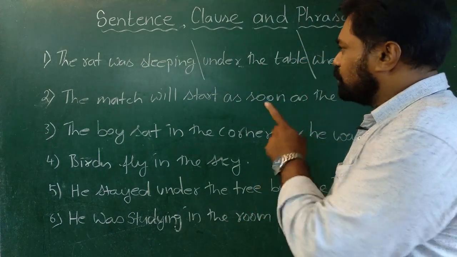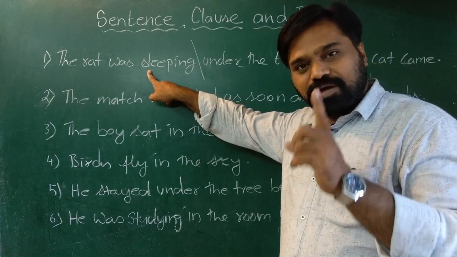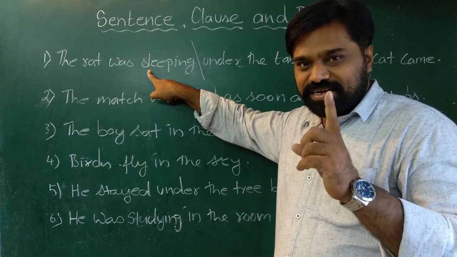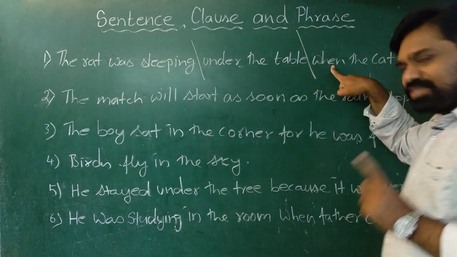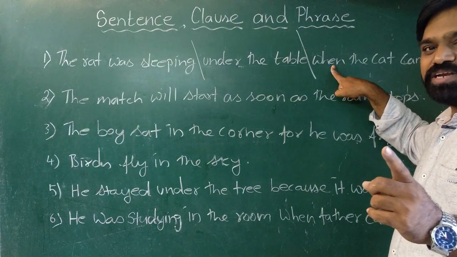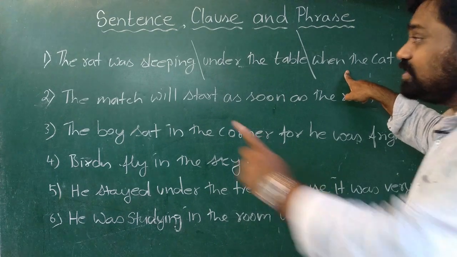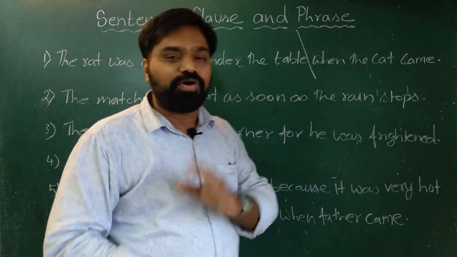Out of those two clauses, the first clause is the main clause because it gives complete meaning and it can stand alone on its own. Whereas the second one, this clause, is a subordinate clause because it doesn't give complete meaning. It depends on the main clause for its meaning. So that is a subordinate clause.